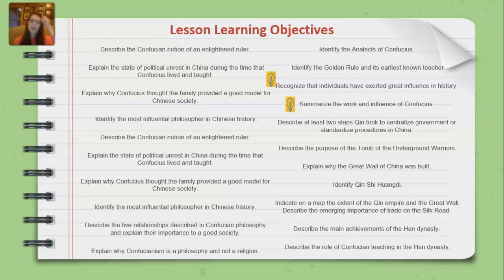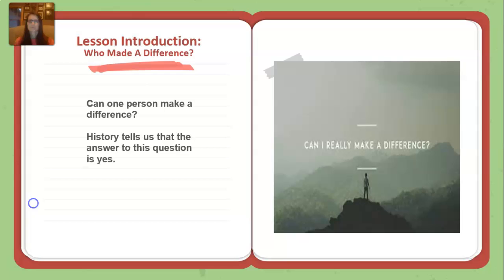So our lesson learning objectives: recognize that individuals have exerted great influence in history, and summarize the work and influence of Confucius. Lesson introduction: Who made a difference? Can one person make a difference? History tells us that the answer to this question is yes.